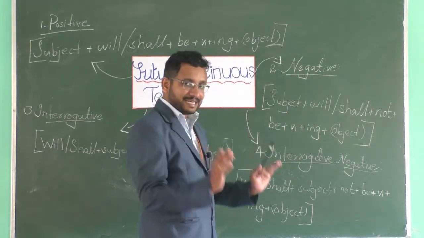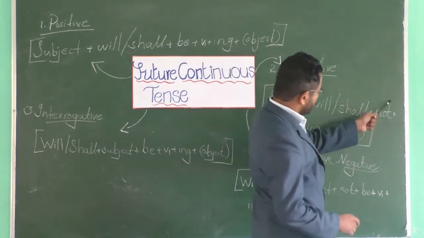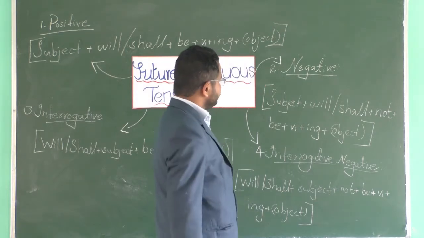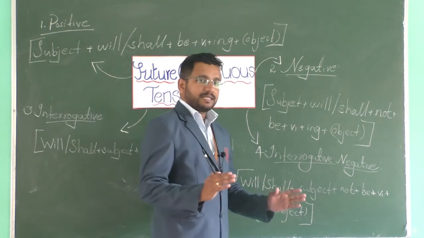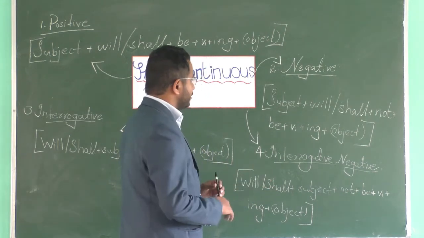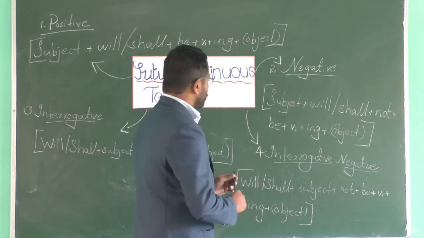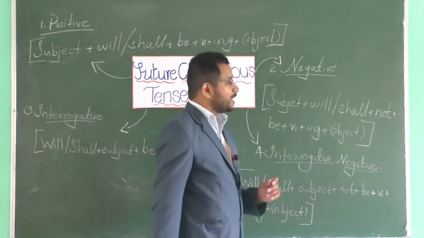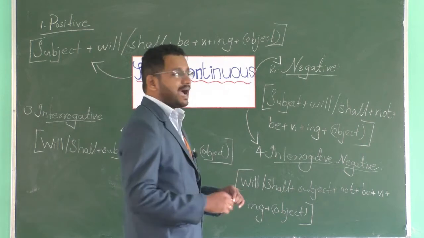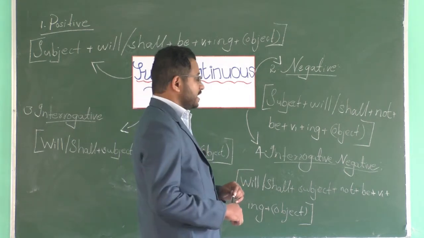Yes, it's negative because we use the word not. All right? Okay. Now, it has got a short form also which I have not used here, but let's see the rule. It's subject plus will or shall plus not plus be plus v1 plus ing plus object.